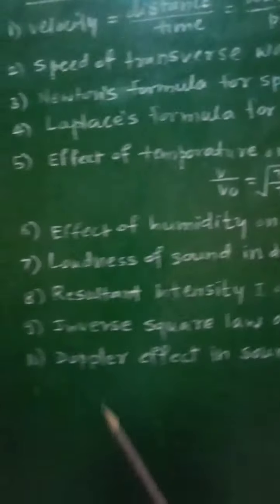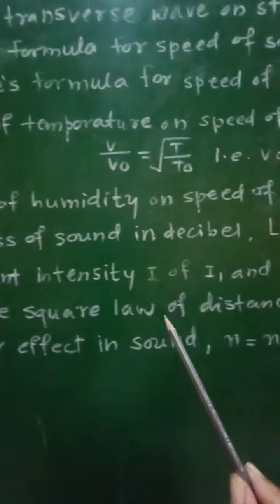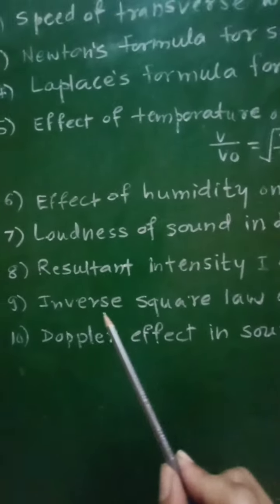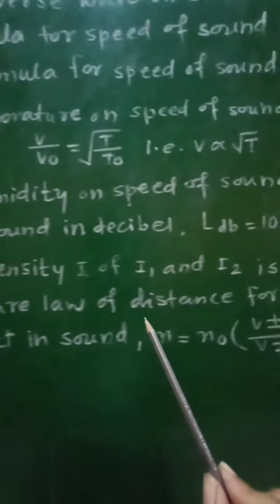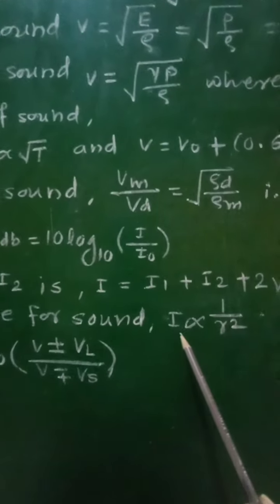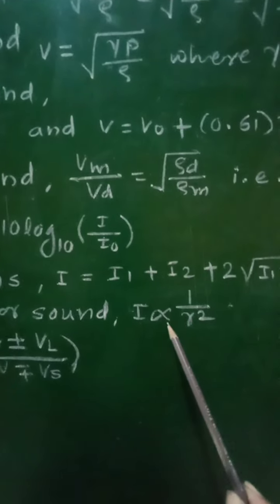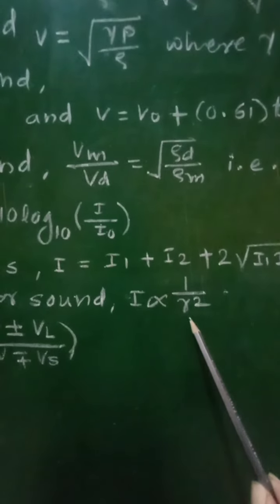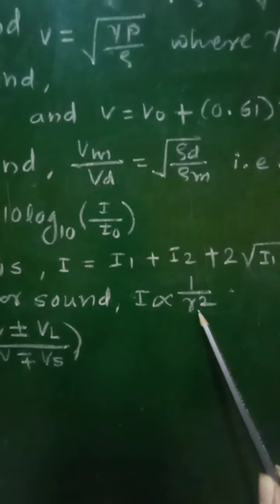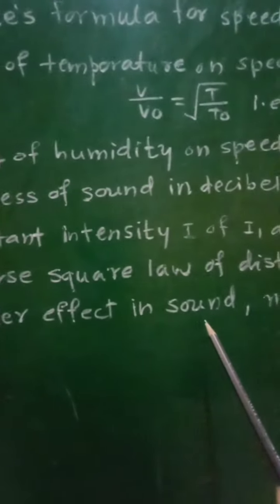Then we will go for next formula, that is inverse square law of distance. So in case of sound waves, the inverse square law of distance will be given as I proportional to 1 by r square, that is intensity of sound is inversely proportional to square of distance. Then 10th formula gives Doppler effect in sound.